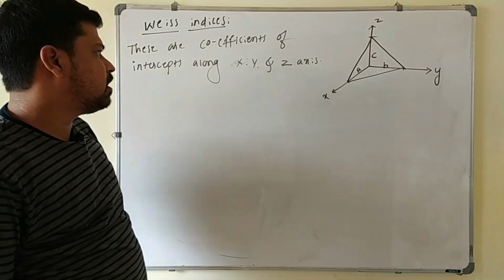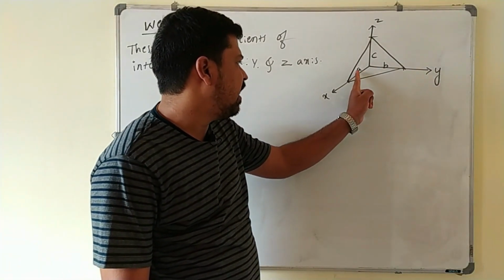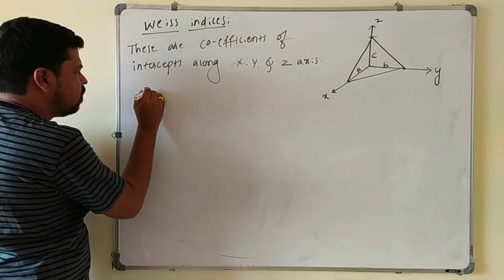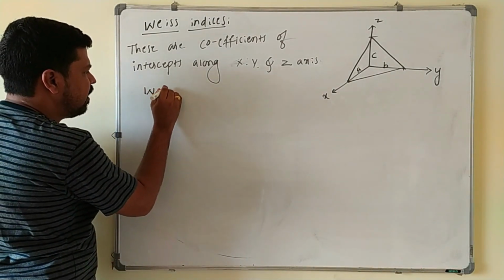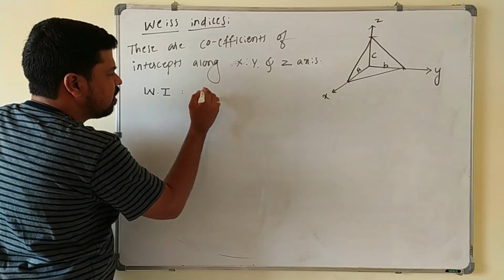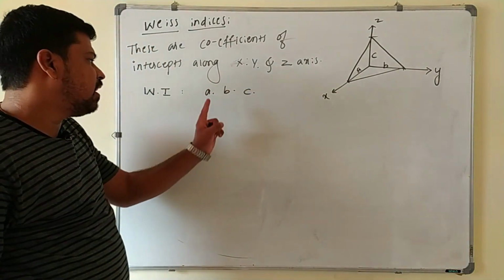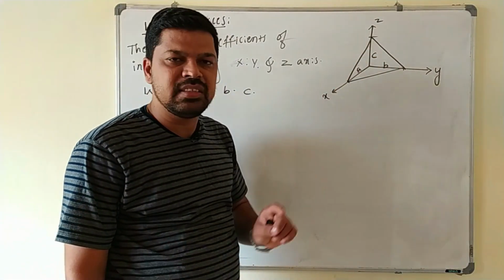So what are the intercepts along the x, y and z axis here? A, B, C are the intercepts along the x, y and z axis. So the Weiss indices, in short I will write Wi. These are A, B and C, where these intercepts A, B and C are of unit length here.